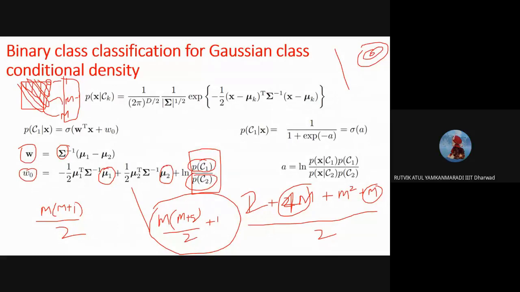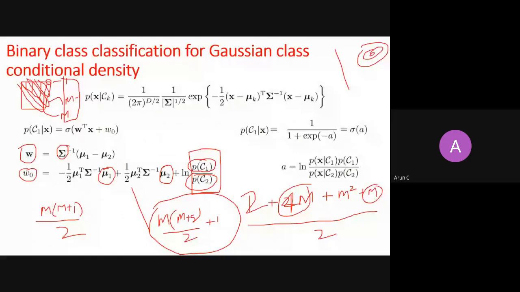Sort of. Sir, so we want to find a way of finding W0 and W without knowing the posterior. No, I have not said that. Without knowing the prior, without knowing the conditional. Because once you calculate the prior and conditional, with their help you are calculating the parameters for the posterior, which is nothing but calculating W and W0, right?